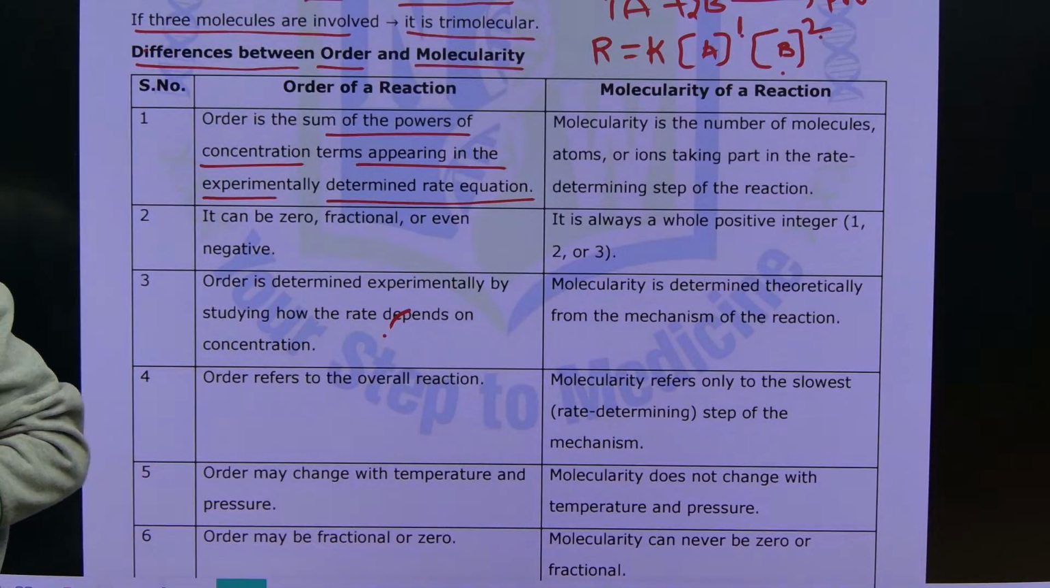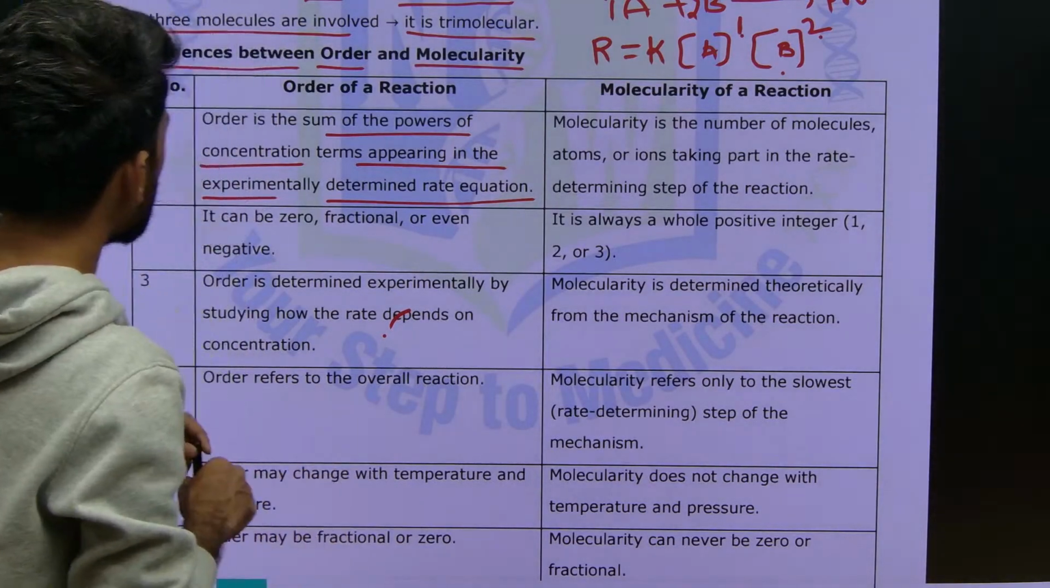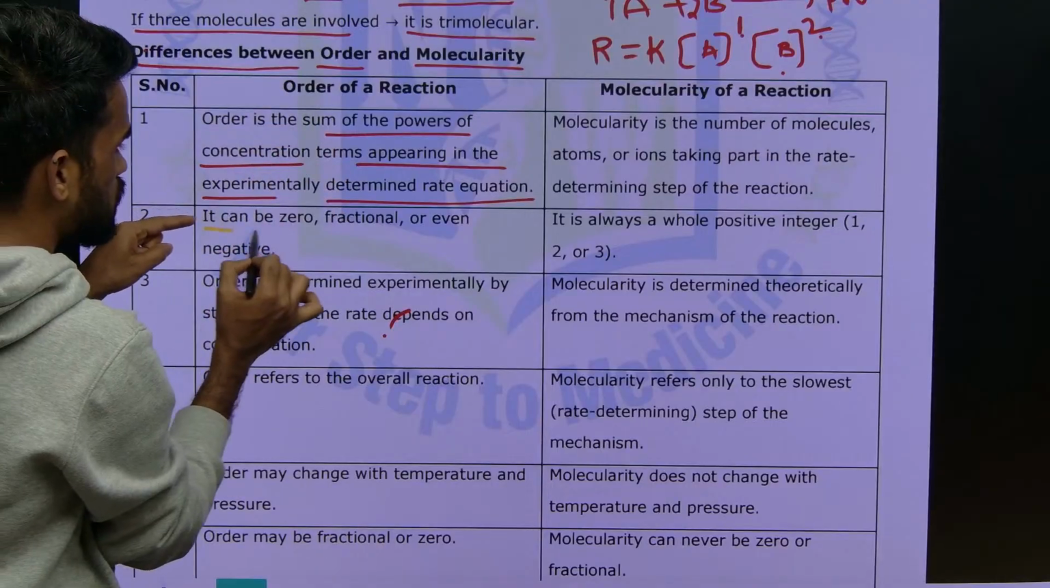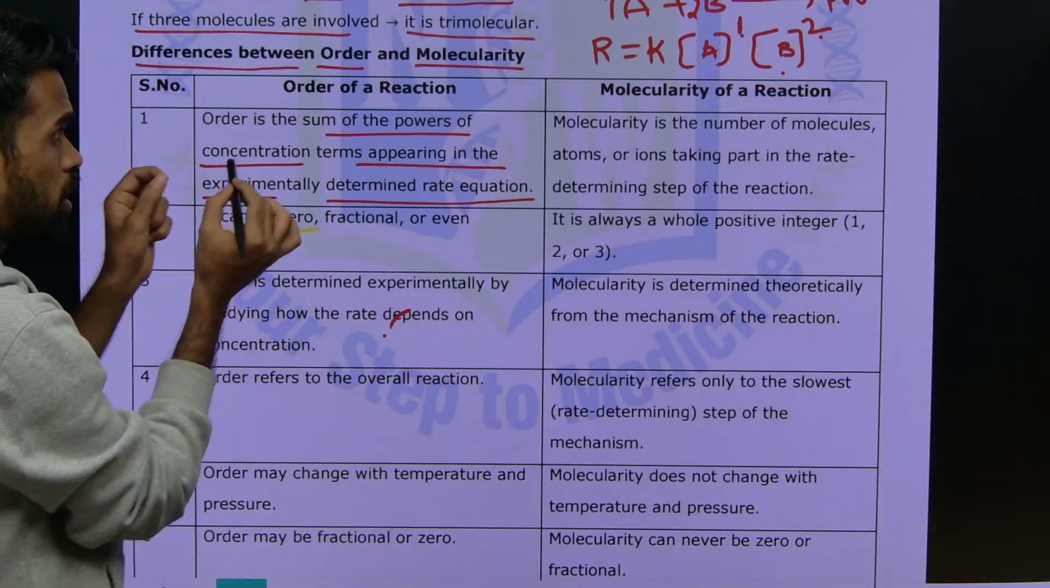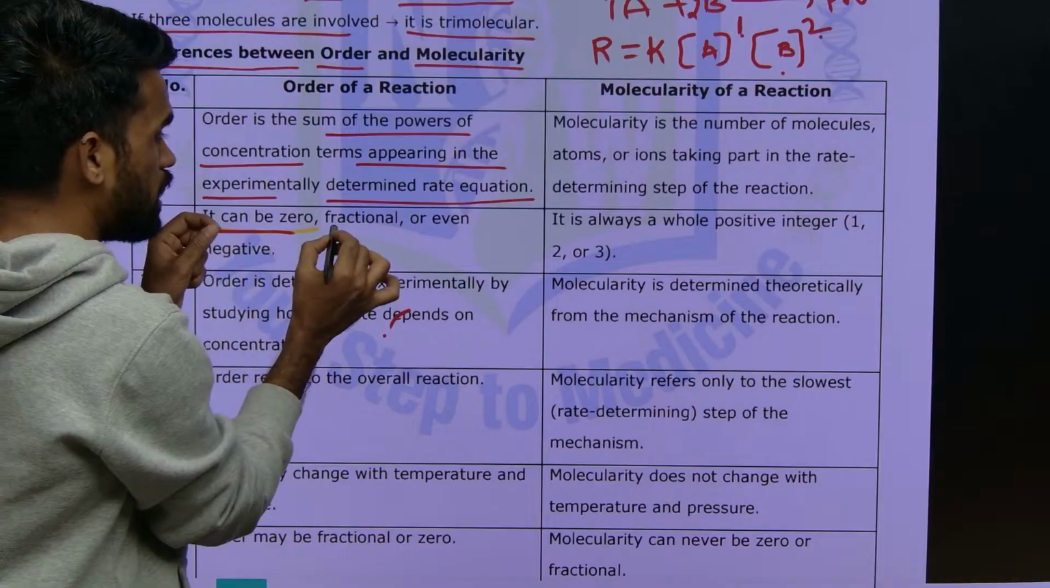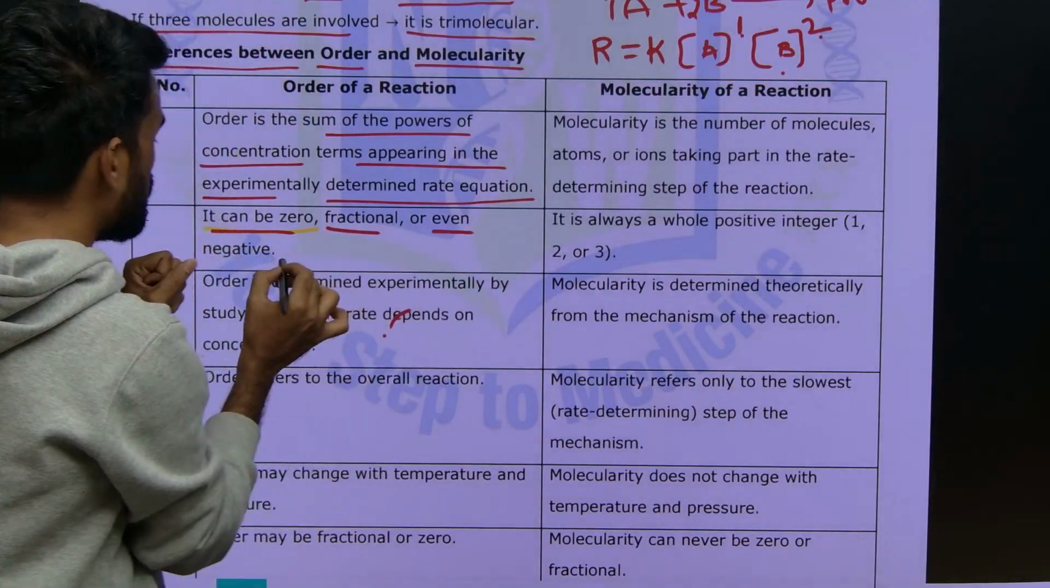Next, look at this: the order of a reaction can be 0, or it can be a fraction, or it can even be a negative value also.